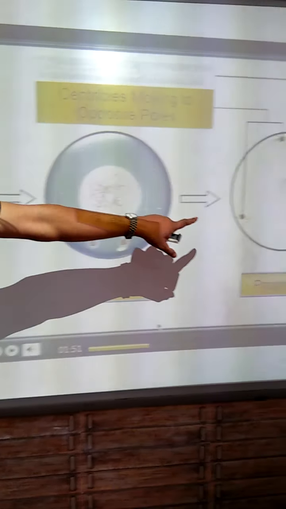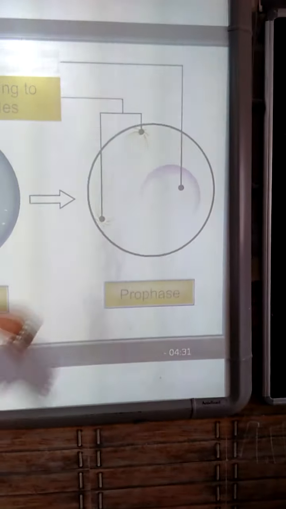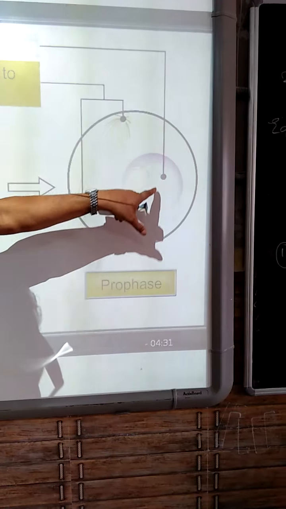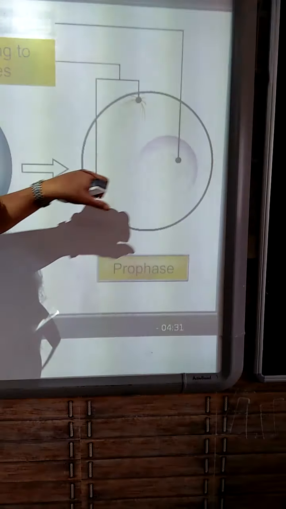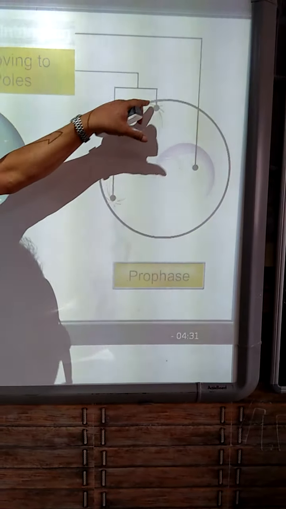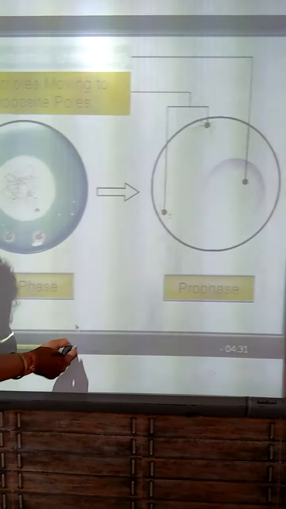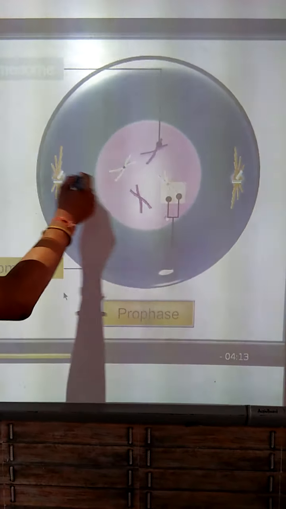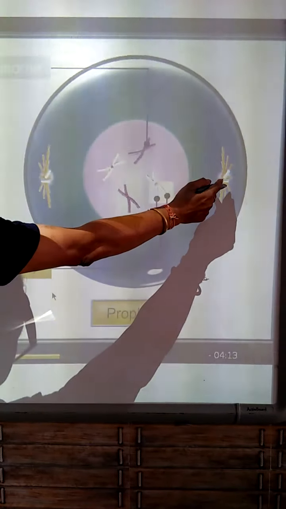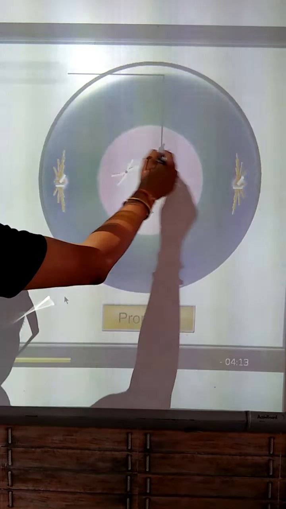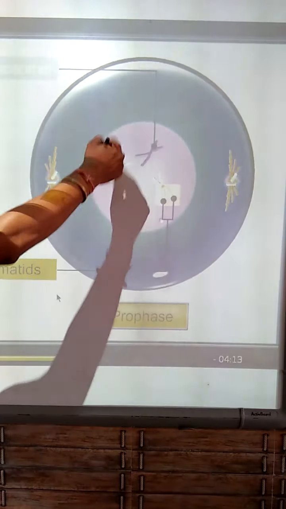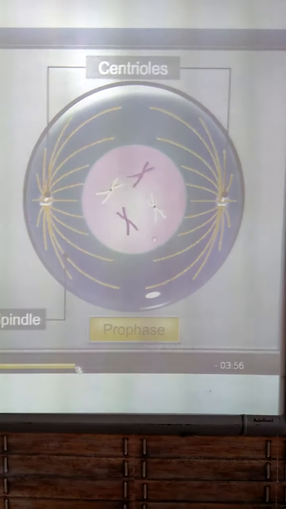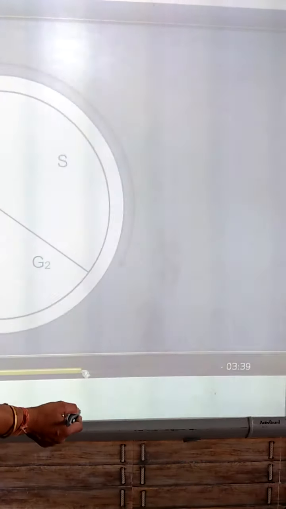Now this is the prophase stage. Now in the prophase stage, what happens? The nuclear membrane will be lightly visible, the chromosomes will also be very light, and we see the centrosomes moving apart from each other. This is the prophase. You can see the late prophase, the centrosomes are divided into two centrioles, so the chromosomes are arranged in a haphazard manner. So this is also another prophase.